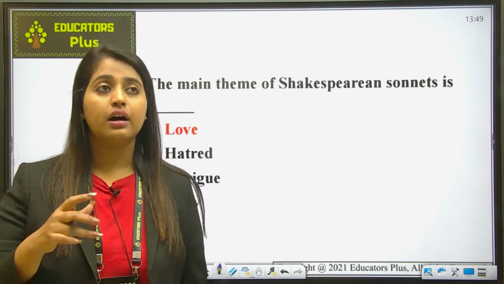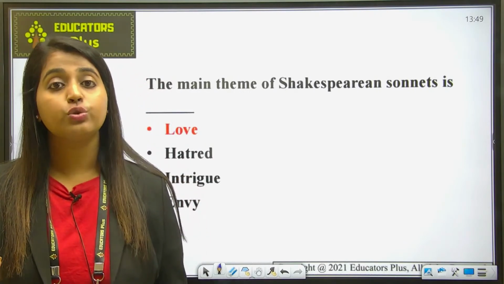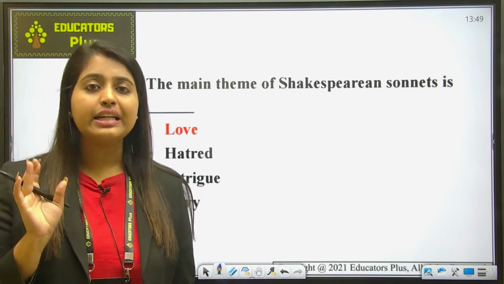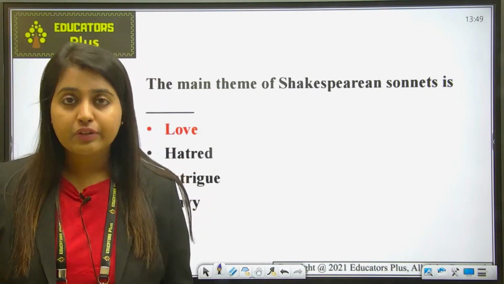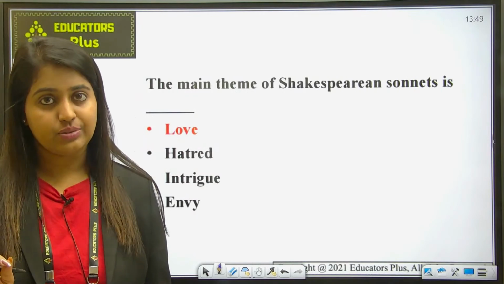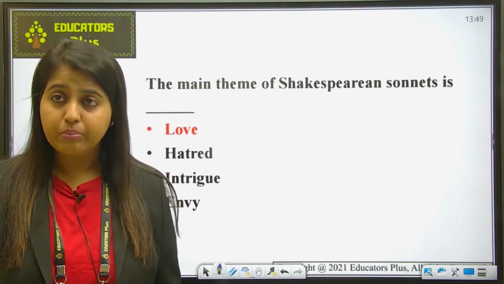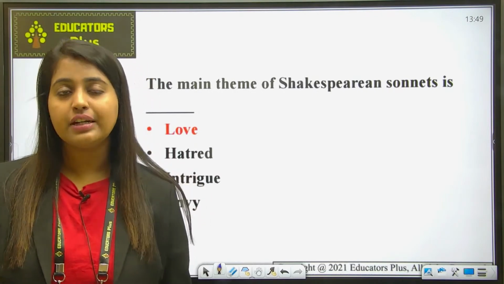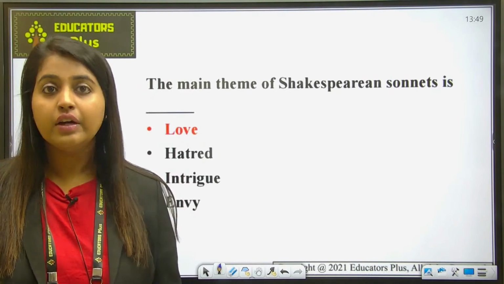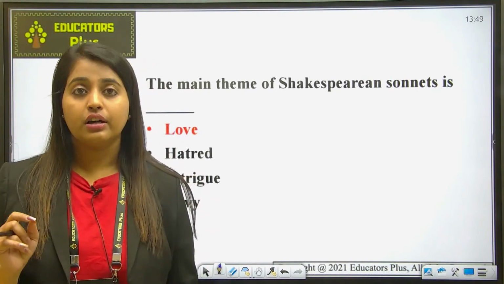And other sonnets of Shakespeare emphasize that true love endures through ages and involves a deep spiritual connection rather than just superficial physical attraction. That spiritual love is something called platonic love. One is bodily connection, physical attraction, that is earthly love, and next is platonic love, which is spiritual love. So that was also a theme of Shakespeare sonnets.